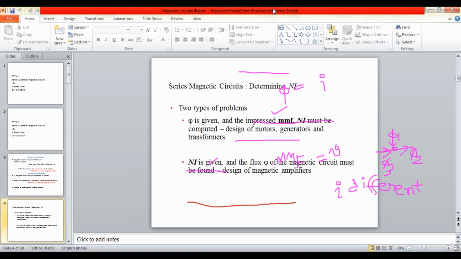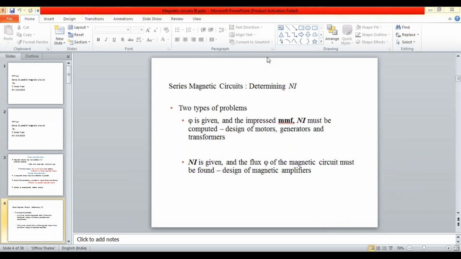Generally, there are two types of problems in series magnetic circuits, and their main aim is to calculate Ni, that is, the MMF, the magnetomotive force. So we need to calculate the MMF, that is, the ampere turns, in a series magnetic circuit.